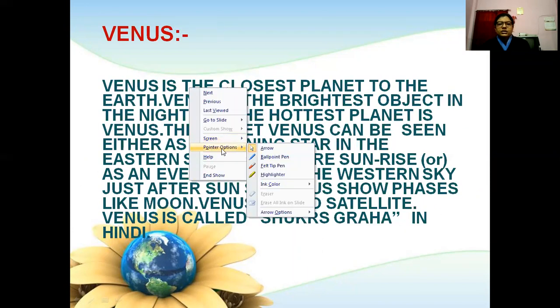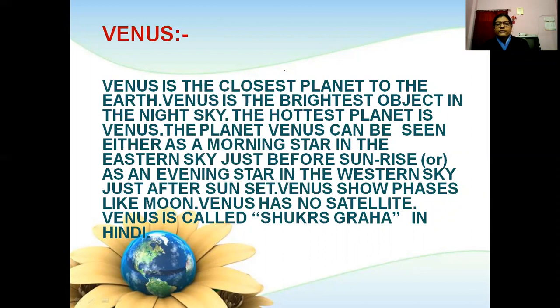Venus is the closest planet to the Earth. Venus is the brightest object in the night sky. The hottest planet is Venus.